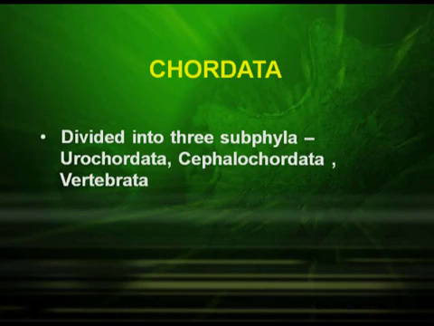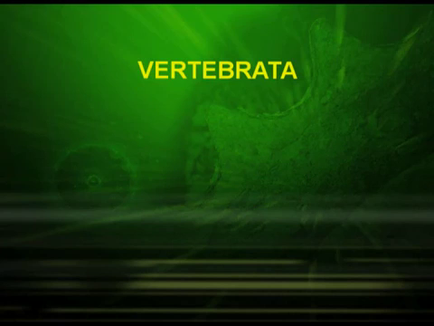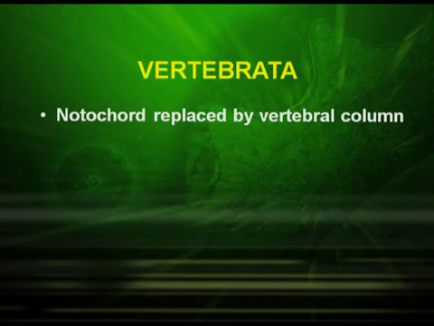All organisms under chordates have blood vessels, that is, they have arteries, veins, capillaries, etc. Chordata is divided into three subphyla. They are the Urochordata, Cephalochordata and Vertebrata. All the higher organisms come under Vertebrata. The characteristics exhibited by the Vertebrata are: their notochord is replaced by vertebral column.